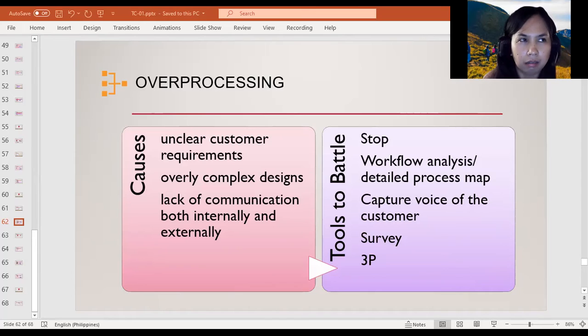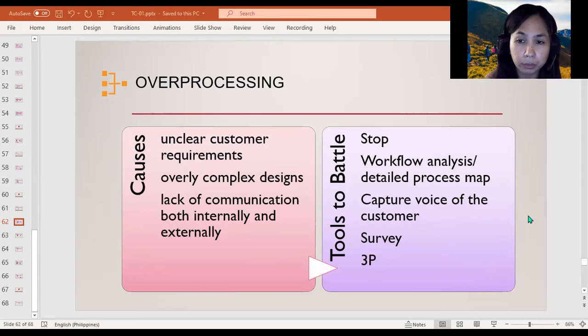And lastly, there are some more advanced lean tools and concepts such as 3P, or the product preparation process, and value engineering that can also be used to battle this waste. For now, we'll not cover those concepts just yet in this video.